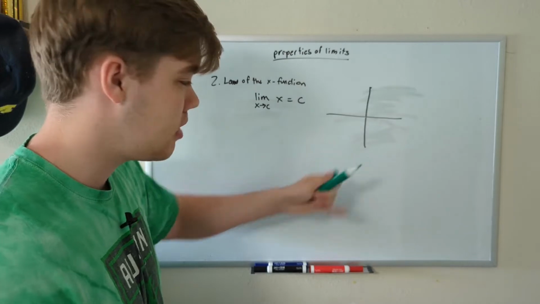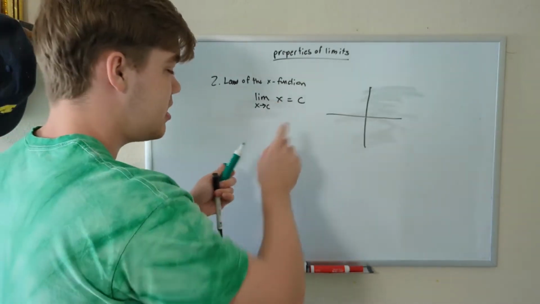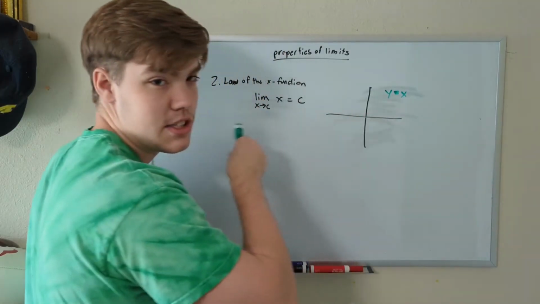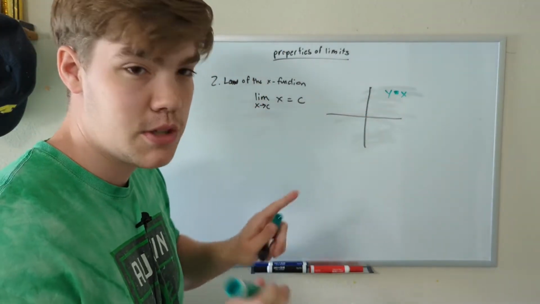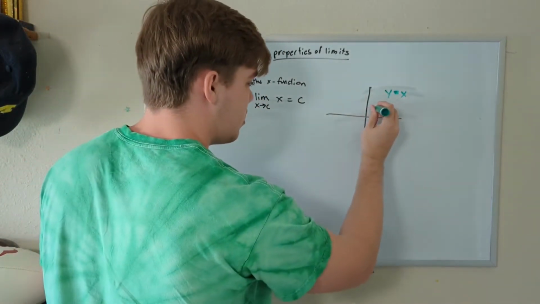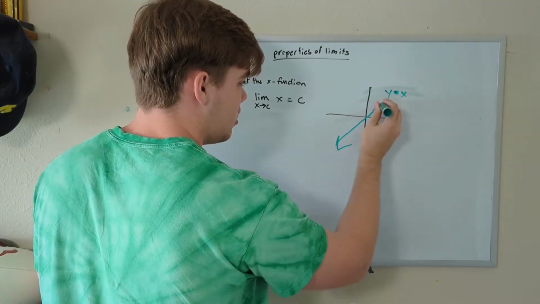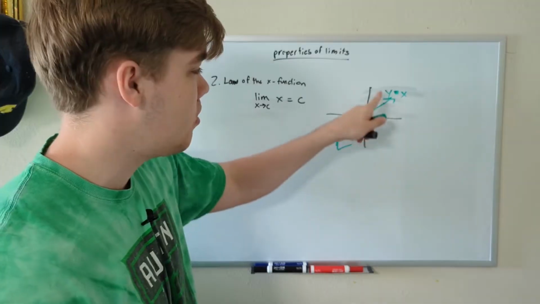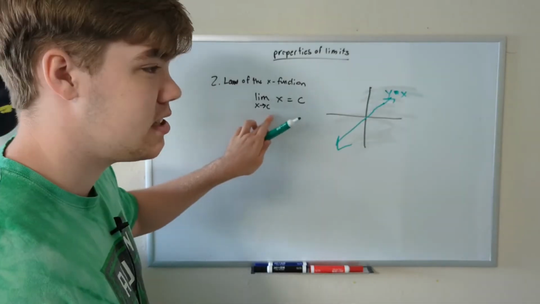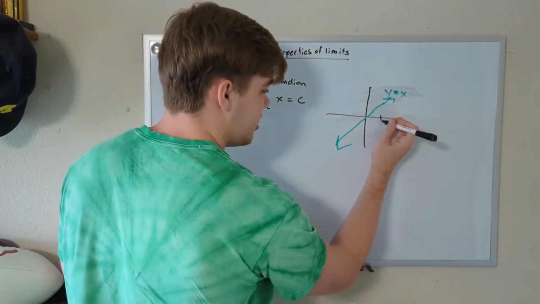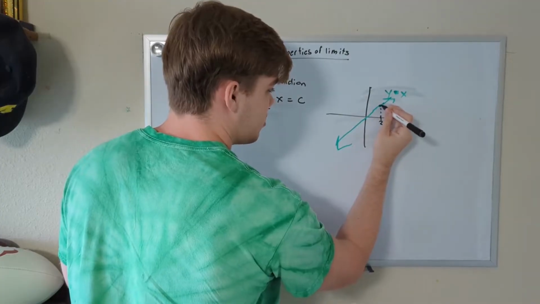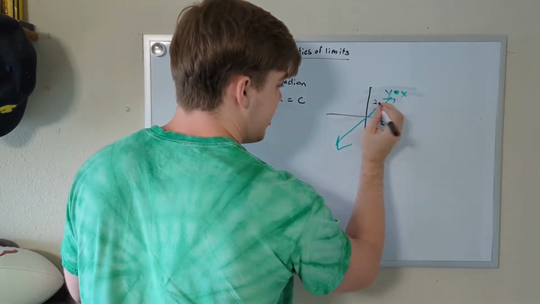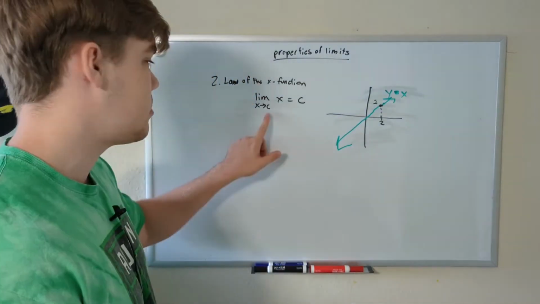Using the graph of the xy plane, we know that our function x is the same thing as just y equals x. That's what this means. y and x are just the same, which means our graph looks like this, just from negative infinity to infinity going along this diagonal line where y is equal to x. If x is approaching some value, let's just say this is 2, well, since we know that y and x are equal to each other, y will equal 2 and our limit will equal 2. That's what this law states.